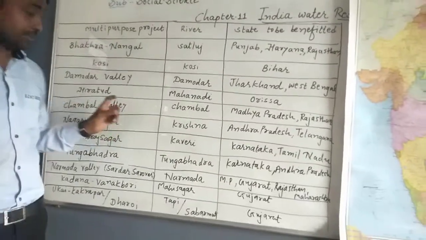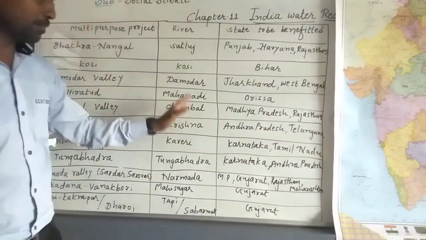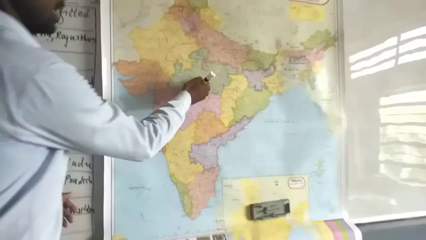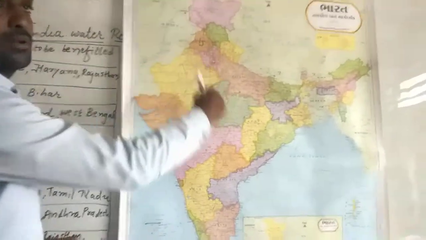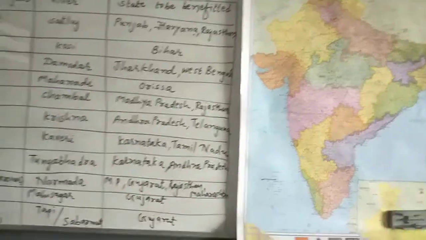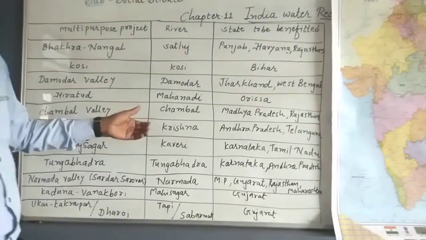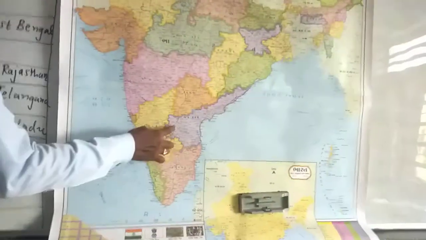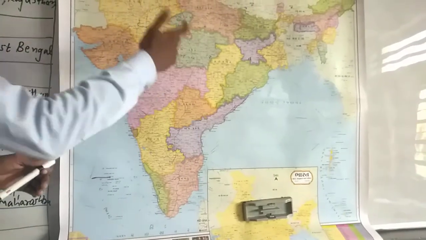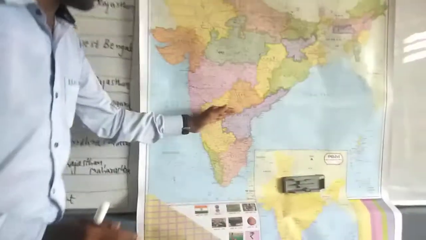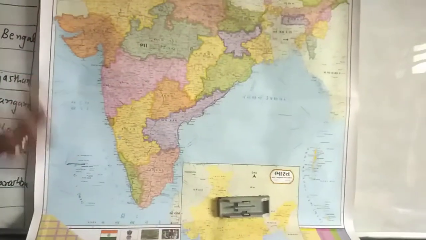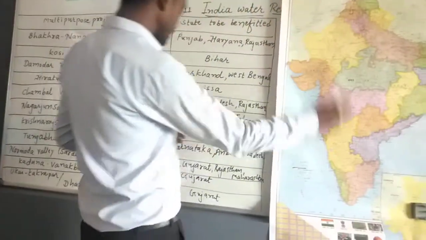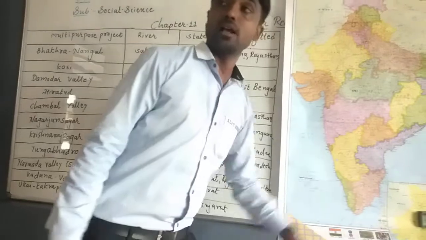Next one is Chambal Valley on the river Chambal, and the benefited states are Madhya Pradesh and Rajasthan. Madhya Pradesh and Rajasthan are benefited due to the multi-purpose project named Chambal Valley. Next one is Nagarjuna Sagar across the river Krishna, benefiting Andhra Pradesh and Telangana. These are the two states, in two different colors, purple and orange. But Telangana was formed, or created, from the mother state Andhra Pradesh only. So Nagarjuna Sagar was constructed across the river Krishna and benefits Telangana and Andhra Pradesh.